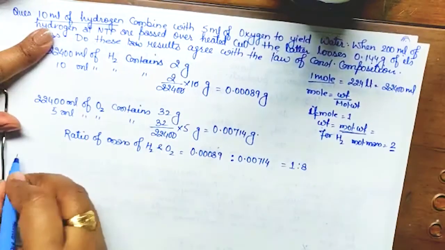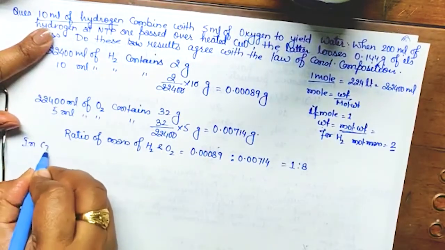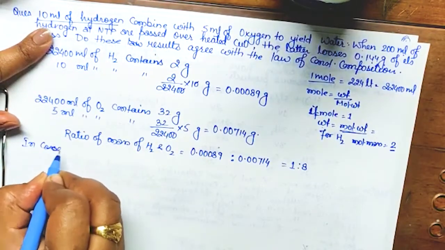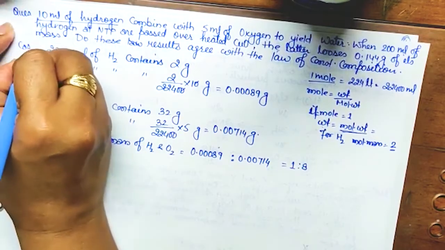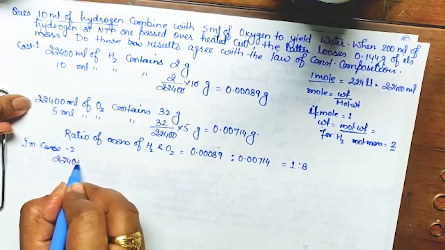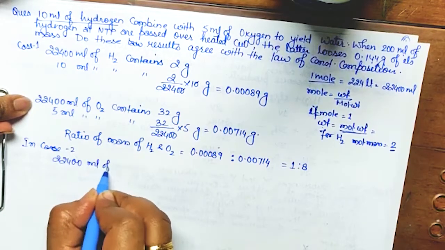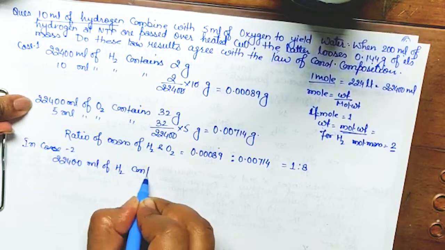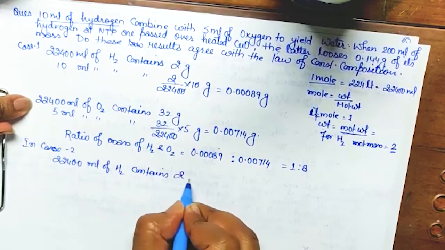So now in case 2, this was case 1. Okay, so 22400 ml of hydrogen contains how much? 2 gram.